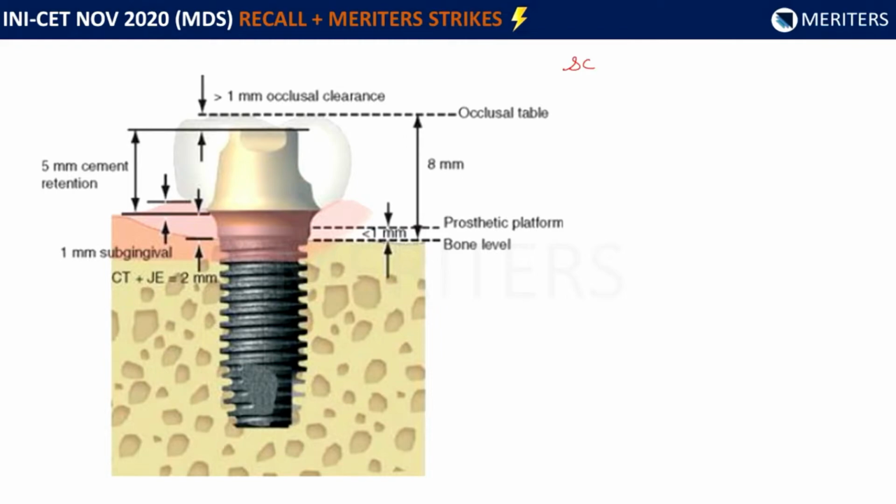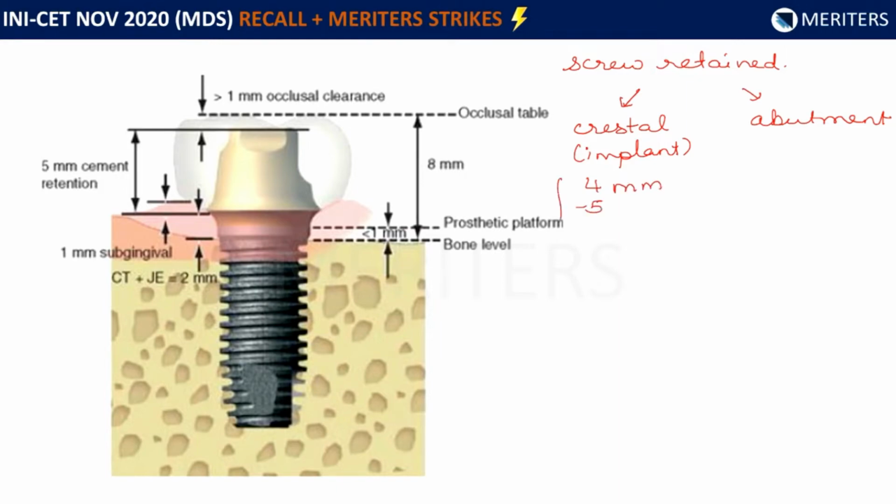Now, the crown can either be a screw retained crown or a cement retained crown. A screw retained crown naturally requires less space because the cement space is completely gone and it is directly screwed to the implant. It can be screwed in two ways: one at the crestal level and one at the abutment level. If it is at the implant level, then you need a minimum restorative space of 4 to 5 millimeters, which is not there in the options. So they are hinting at a screw retained restoration, which we can pick up from the question. If it is at the abutment level, then it is 7.5 millimeters, which we have already discussed.